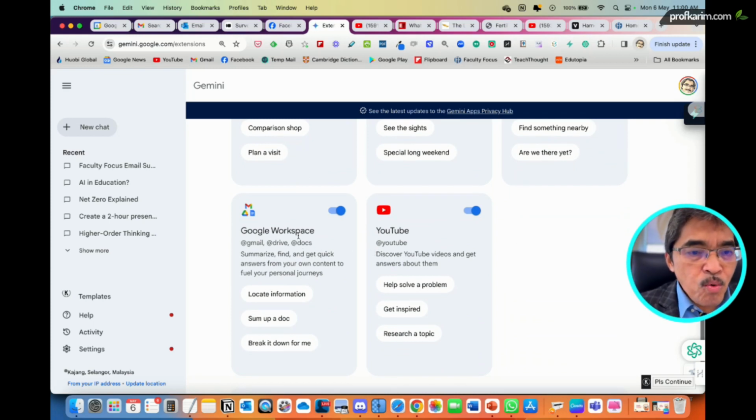Google Workspace. So now we connect Gemini with Google Workspace. We connect Gemini to our Gmail and our Google Drive. So everything that you have on Google Drive, in your documents, Google Docs, Google Slides, Google Forms, Google Sheets, everything is now connected to Gemini. That's where the power is.